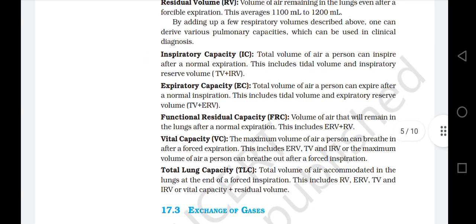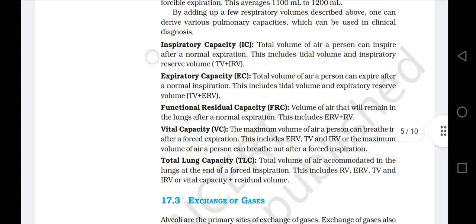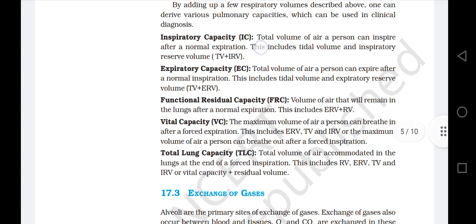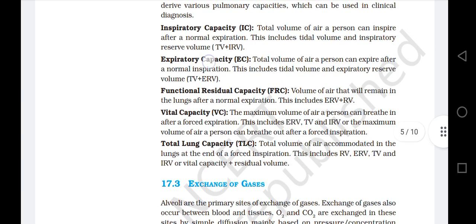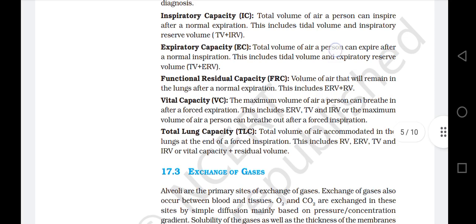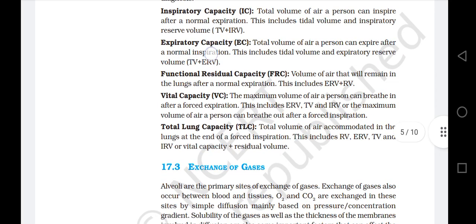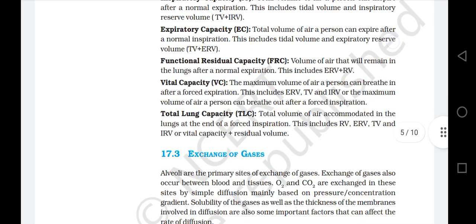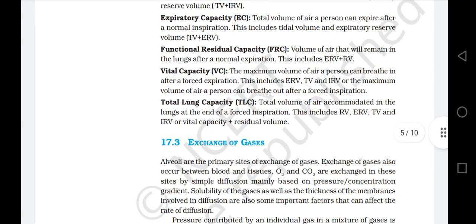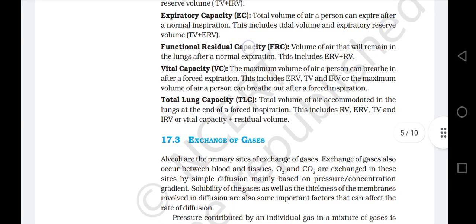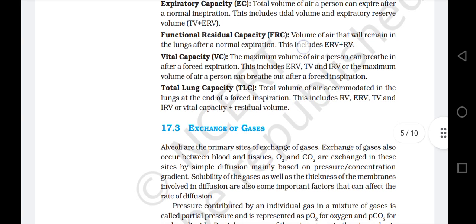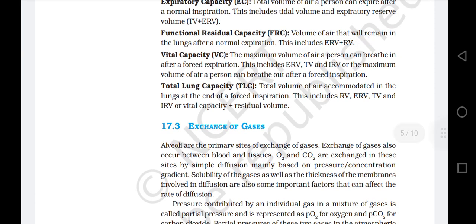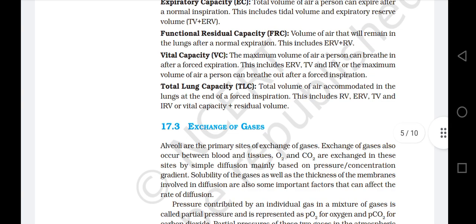Inspiratory capacity, IC: total volume of air a person can inspire after a normal expiration. This includes tidal volume and inspiratory reserve volume, TV plus IRV. Expiratory capacity, EC: total volume of air a person can expire after a normal inspiration. This includes tidal volume and expiratory reserve volume, TV plus ERV. Functional residual capacity, FRC: volume of air that will remain in the lungs after a normal expiration. This includes ERV plus RV, expiratory reserve volume plus residual volume.